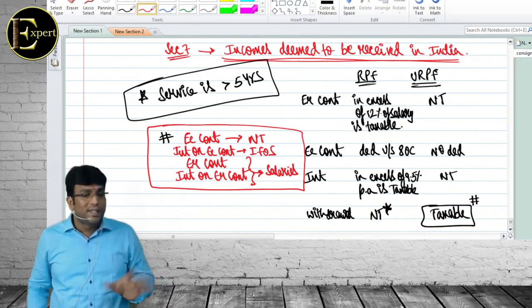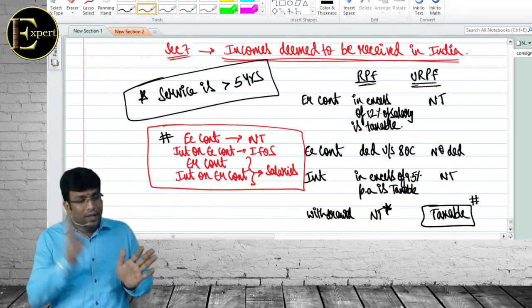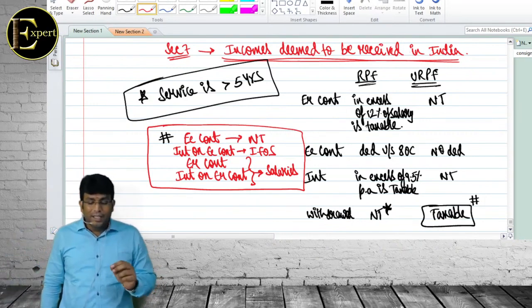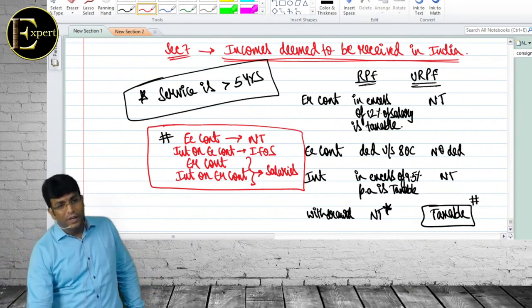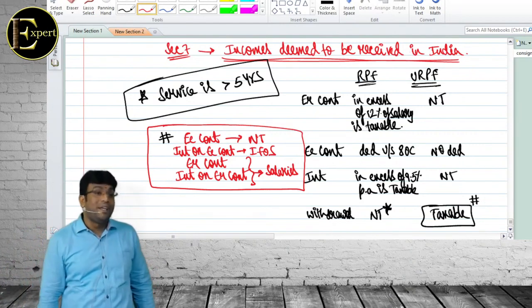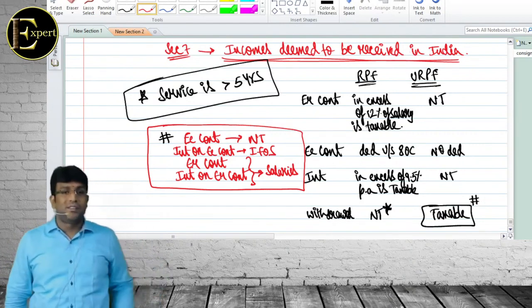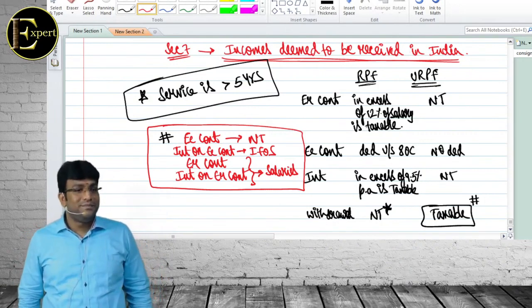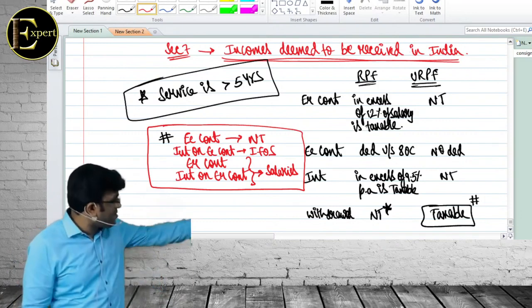In URPF, what happens is yearly we don't tax it, but at the end when we withdraw, you'll be taxed. Correct? But in RPF, yearly we have got some limits, and when we withdraw, we don't tax you provided service is more than 5 years. But if service is less than 5 years, what will happen? Taxable. Same as URPF. Same as URPF means same working.